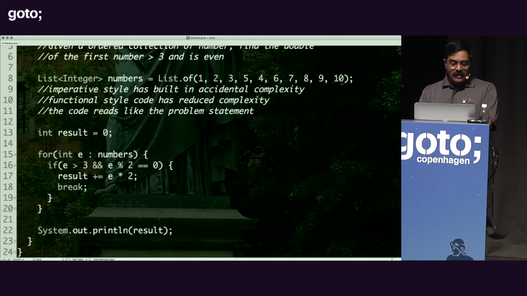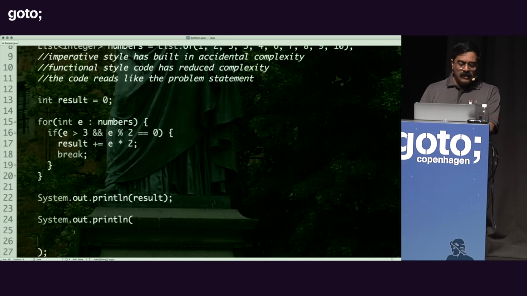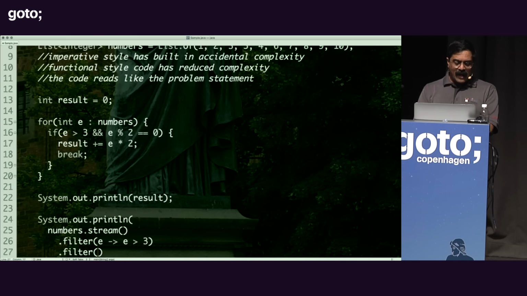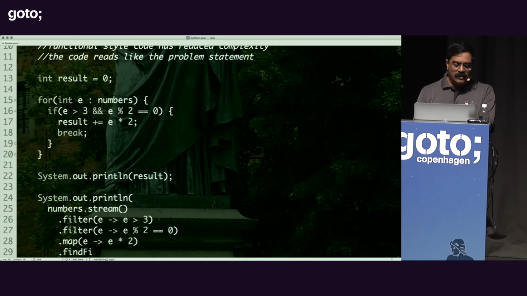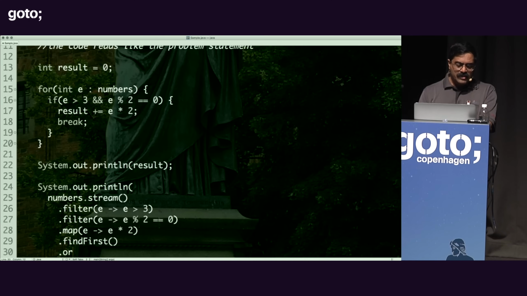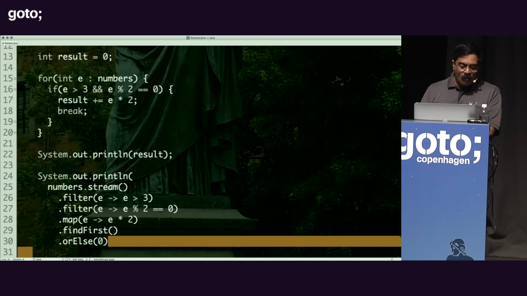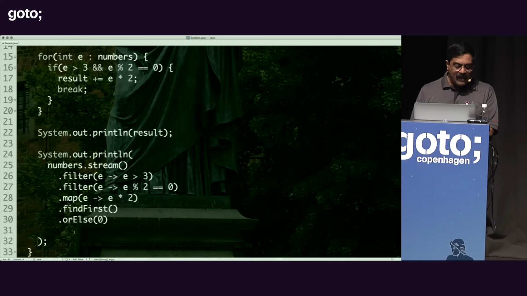So for that reason, let's go ahead and leave that code out there for a second. Let's say output numbers.stream. But this time I'm going to say filter given an element is greater than 3, and filter again given an element mod 2 is equal to 0, and then map, given an element times 2, and findFirst at this point. And if the value doesn't exist, maybe give me a 0 or whatever I want to choose instead of it. I can definitely make that decision.